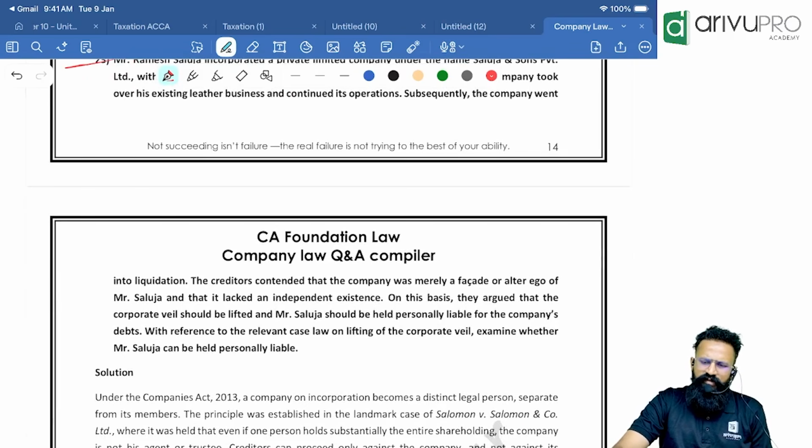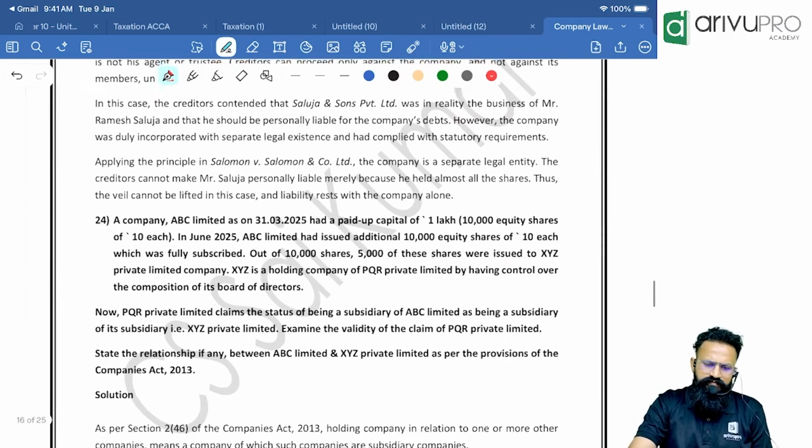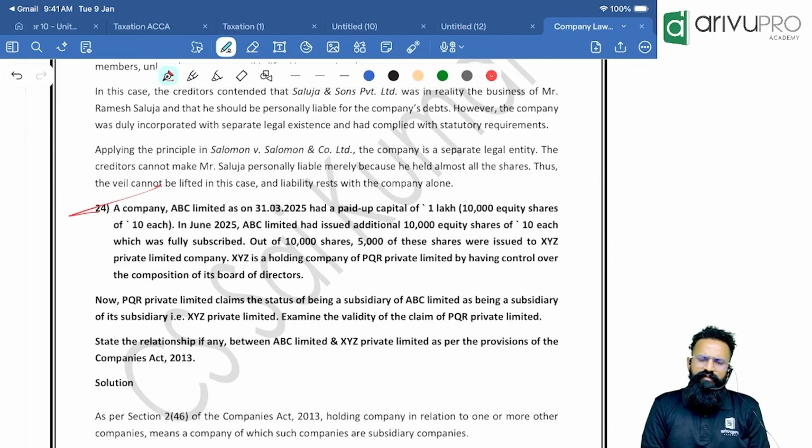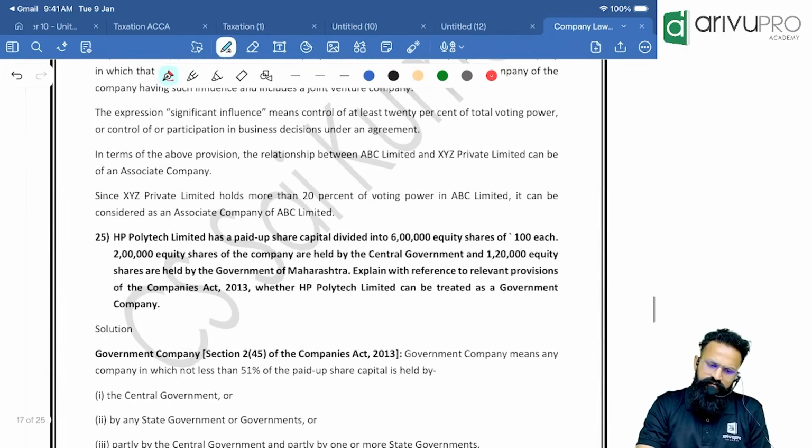Same thing, Salomon versus Salomon, whatever we saw there. A company ABC Limited as on 31st March 2025 had a paid up capital of 1 lakh, that is 10,000 shares. In June 2025, ABC Limited has issued additional 10,000 shares. We have already seen this, repeating. Associate company, that was the answer.